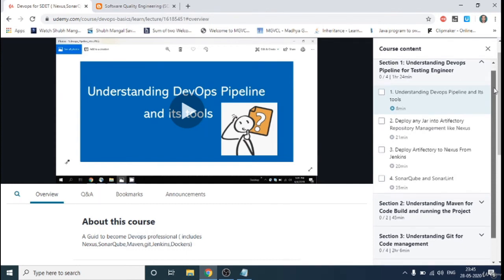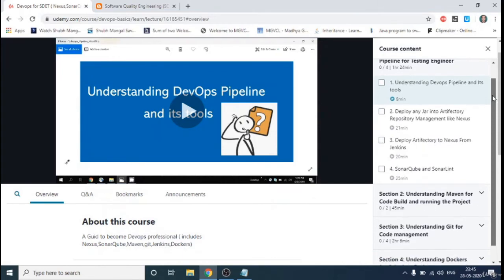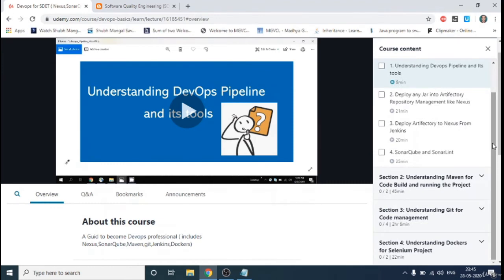Now after that I am talking about one of the important tools, which is Nexus, where we can deploy the jar files into the QA environment and into production, and then how to deploy the same thing through Jenkins. And I am also talking about SonarQube and SonarLint, which are for quality control management for white box testing. So this is all in the first section.